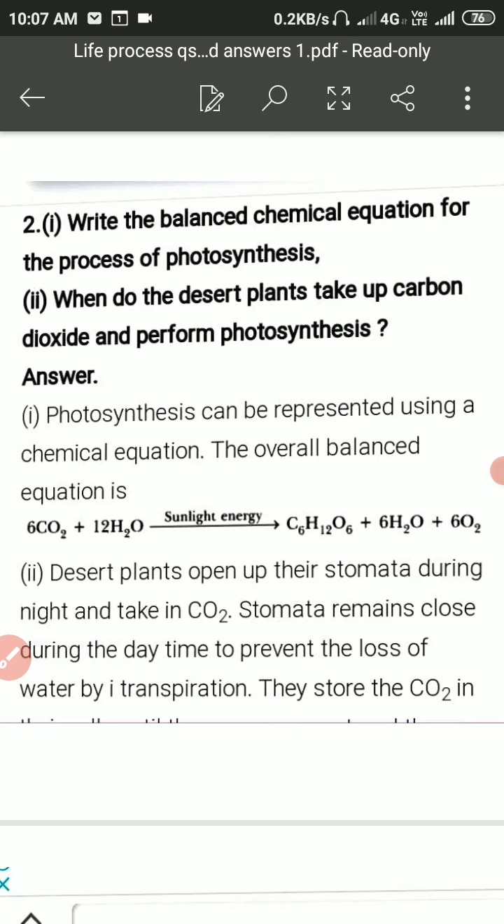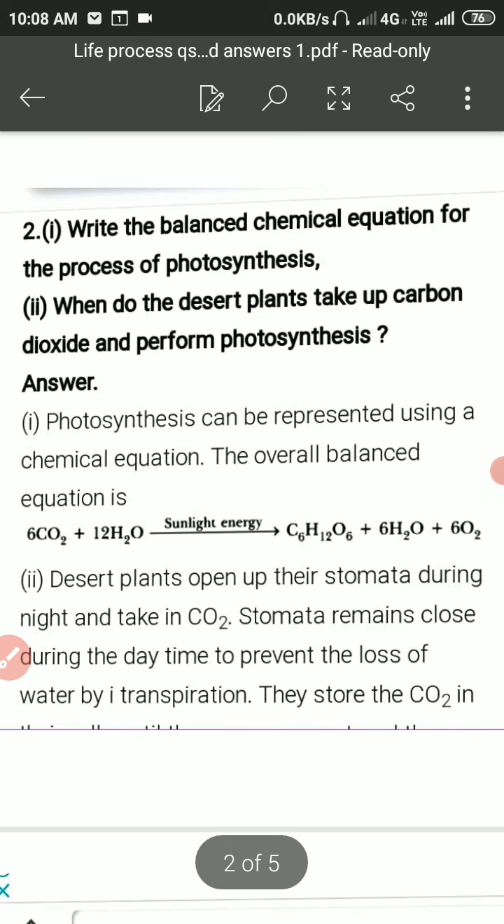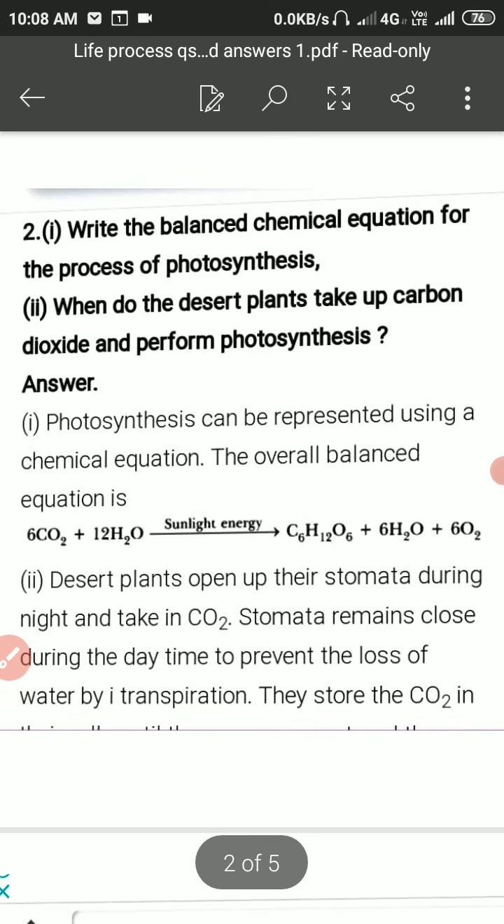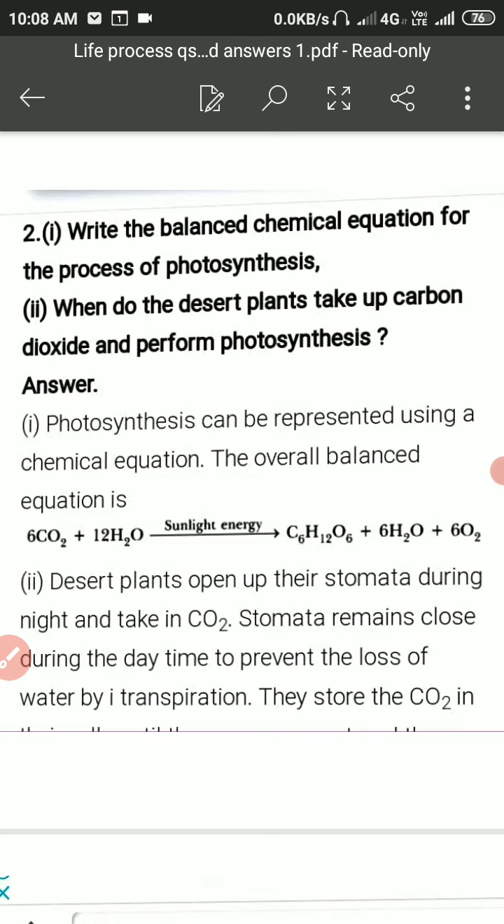The answer of this question is that photosynthesis can be represented using a chemical equation, and the overall balanced equation is 6CO2 plus 12H2O in the presence of light energy gives 1 molecule of carbohydrate, 6 molecules of water and 6 molecules of oxygen. So students, this is the balanced equation.